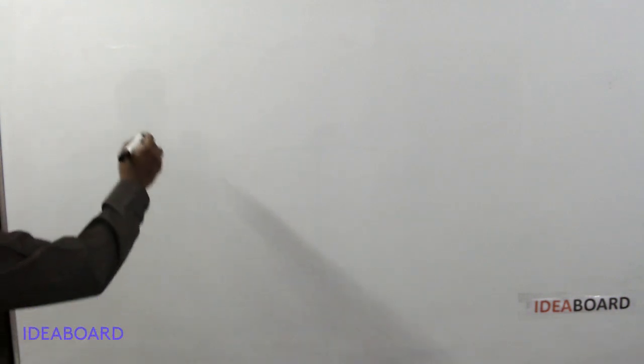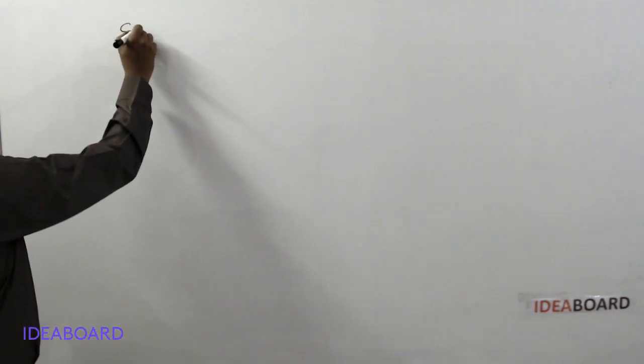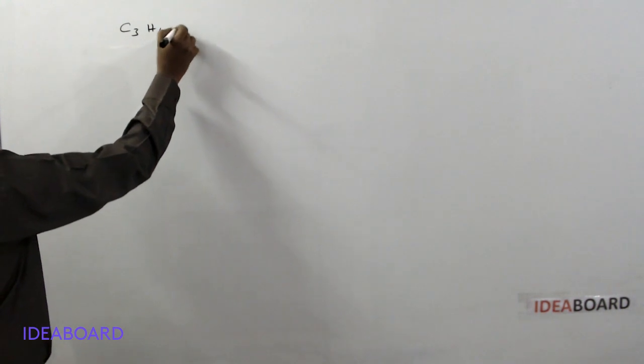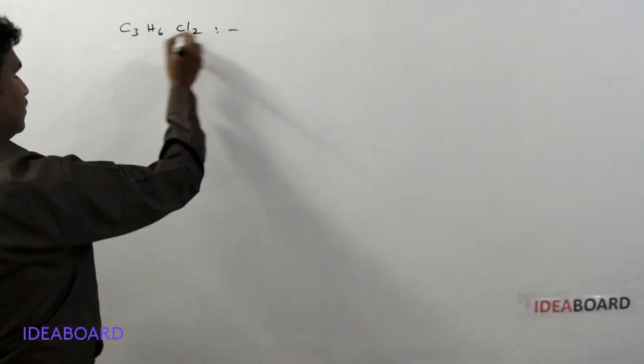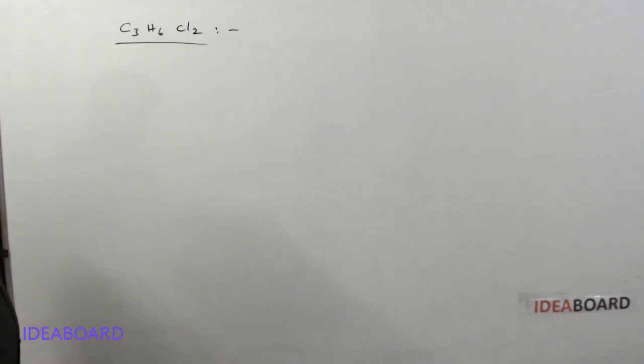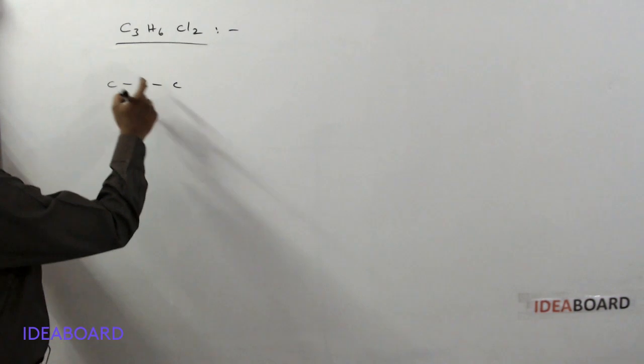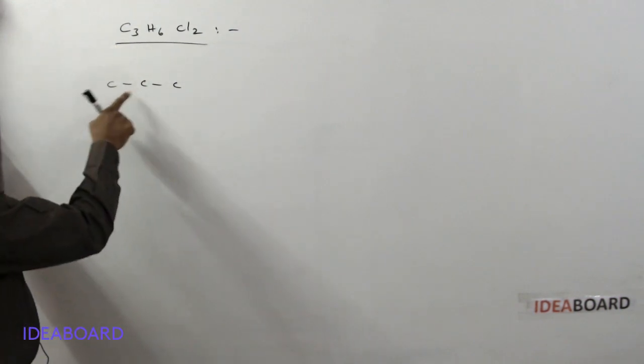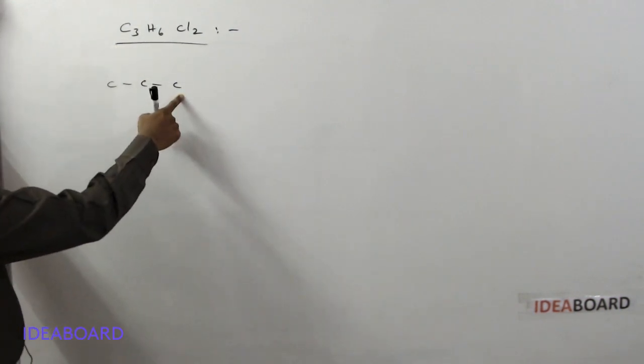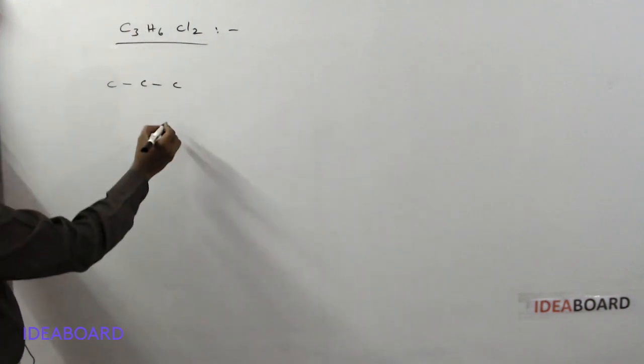Next one. If there is a dichloro derivative C3H6Cl2, how can we write the isomers and the total number of structural and stereo isomers possible for this series? Here, 3 carbon atoms are there, so it is a 3 carbon chain only, and on this 3 carbon chain we need to fill the hydrogens and chlorine atoms.